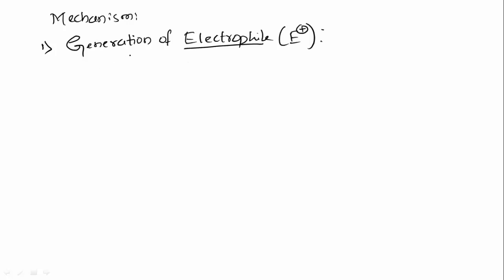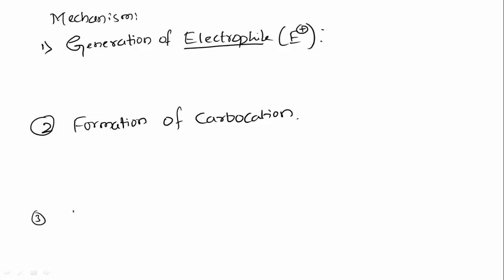So the first step is generation of electrophile, the second step is formation of carbocation, and in the third step, we will see removal of proton, that is removal of H plus. So every electrophilic substitution reaction generally consists of these 3 steps.